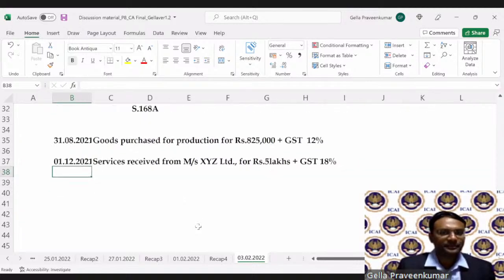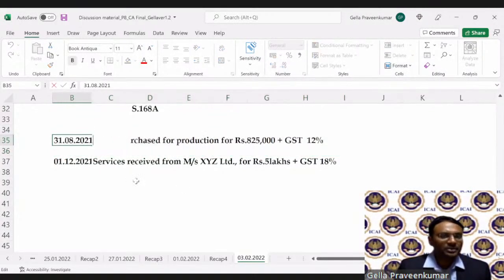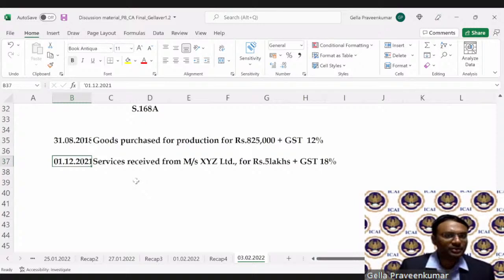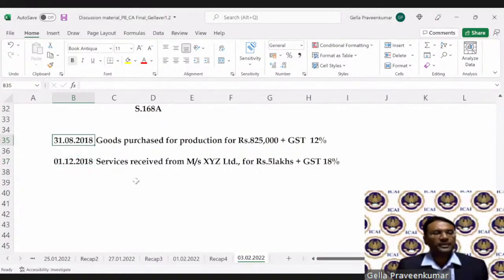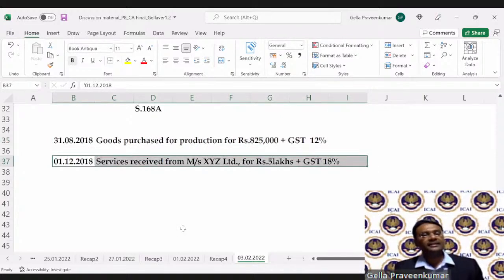Now, say there is a transaction on 31st August 2018. I'll name it 2018 so that it's easy for us to correlate to the current time. There was a purchase of goods worth rupees 8,25,000. GST was paid at the rate of 12%. On 1st December 2018, services were rendered to XYZ Private Limited for rupees 5 lakh. GST paid at 18%. Now, these are the transactions.